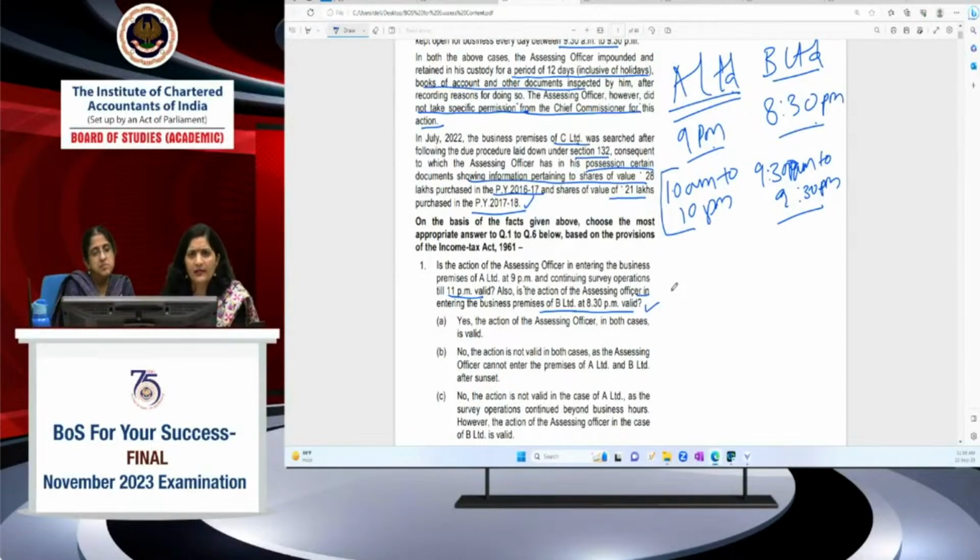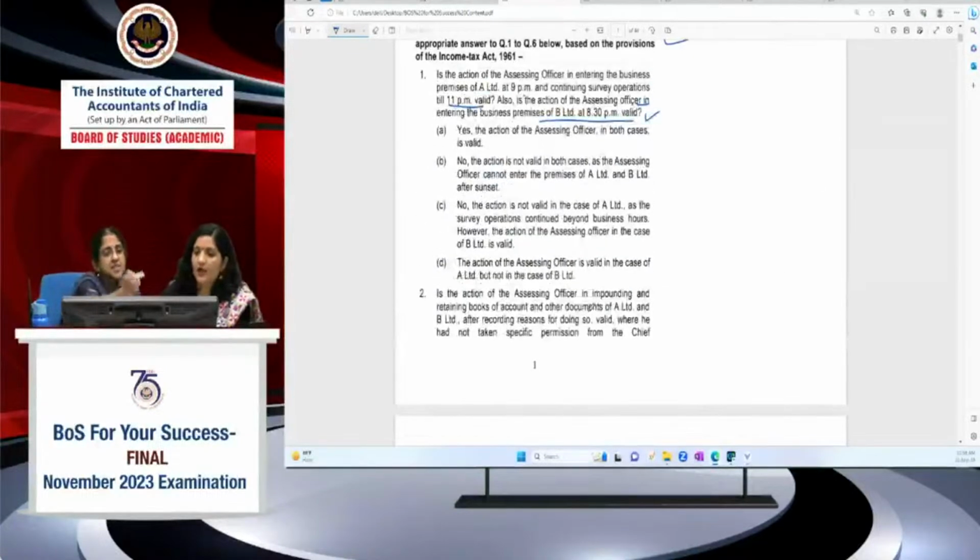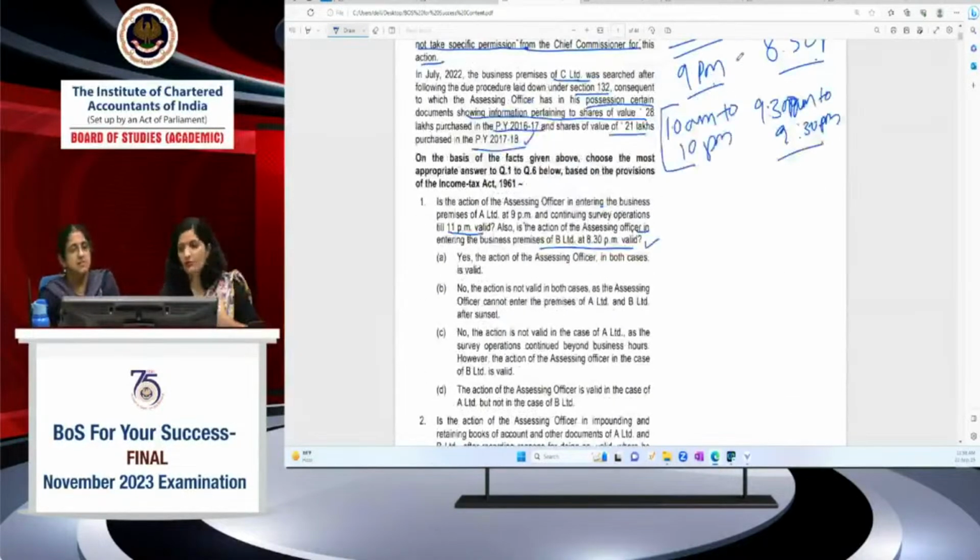In the case of power to collect information, there is nothing like the TDS or TCS rule. In the case of power of survey only, this thing is there: if you are entering the business premises for TDS verification, then you can enter only after sunrise and before sunset. Then the next question relates to the second part. So the answer to the first is the first one. Now you know that both the actions of the assessing officer, entering A Limited and B Limited, are valid. So accordingly, answer A is correct: yes, the action of the assessing officer in both the cases is valid.